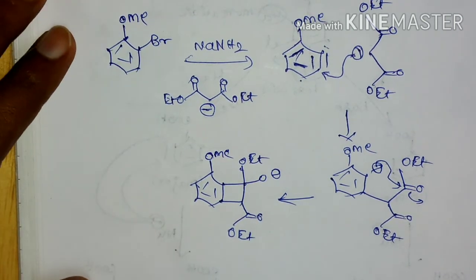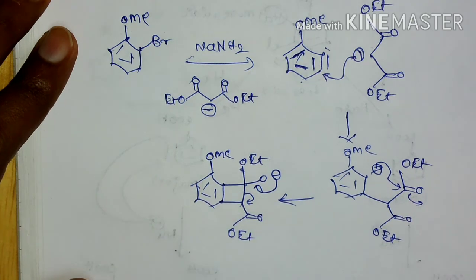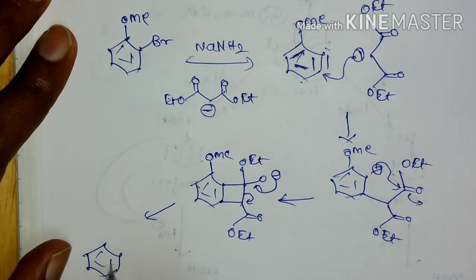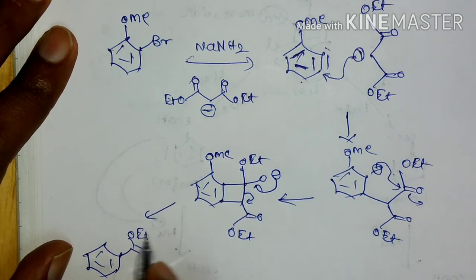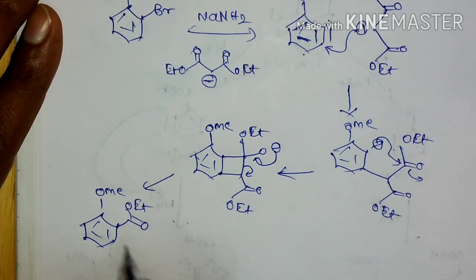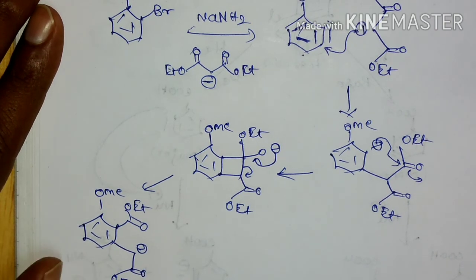Now this bond will shift and this is going to lead to the formation of once again C double bond O OEt. This is the methoxy group, and this anion will be generated.